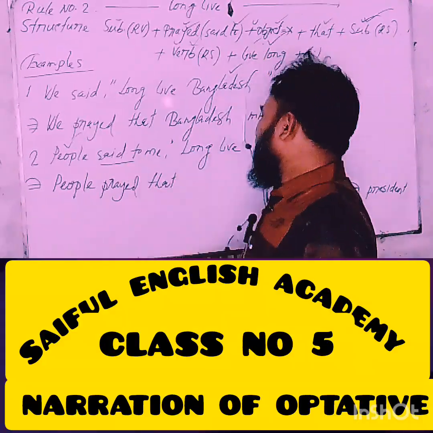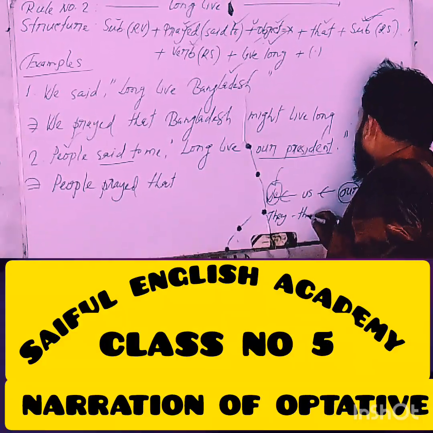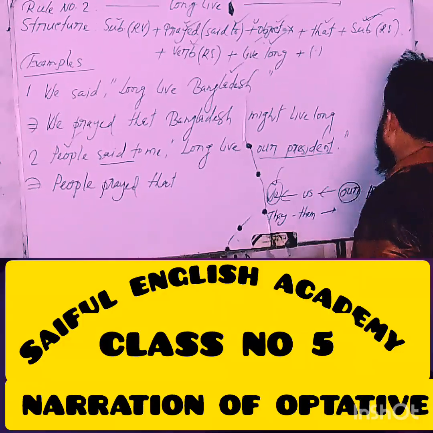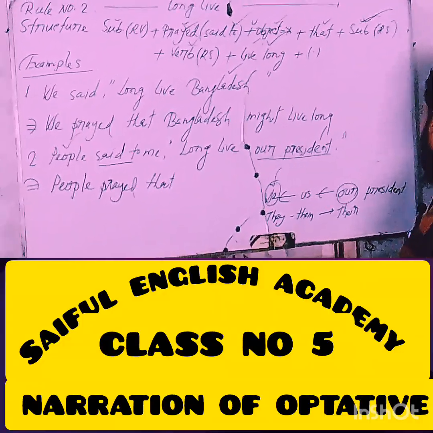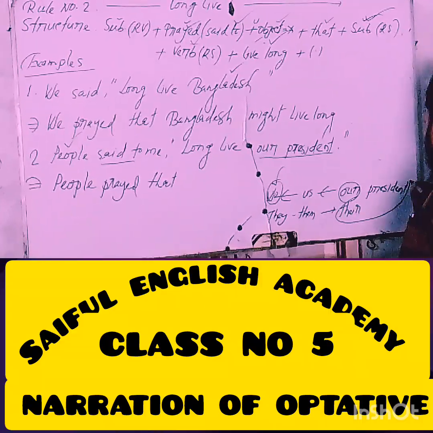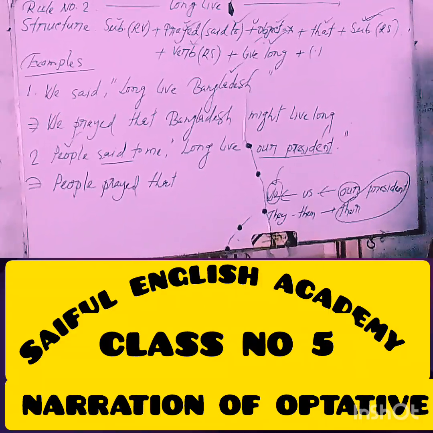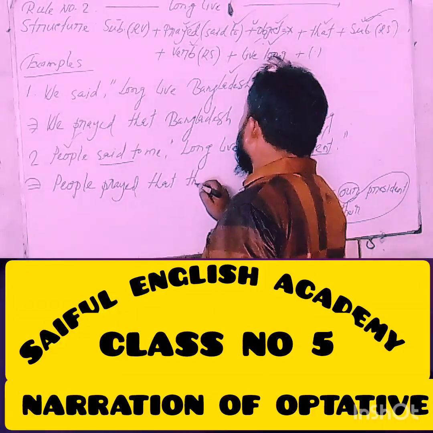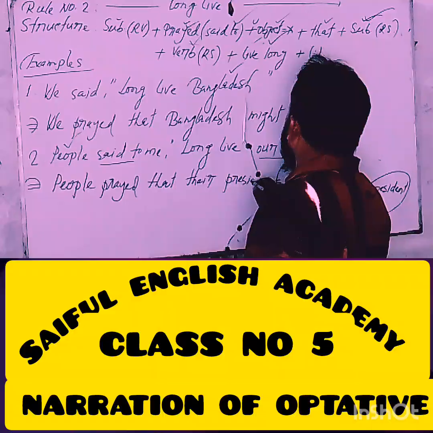The subject of the reporting verb is people, that means they. The objective form and possessive form of they is their. So in this case, you had better write not our president, but their president.